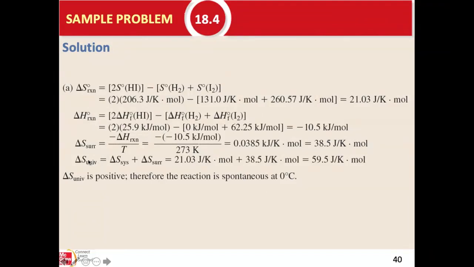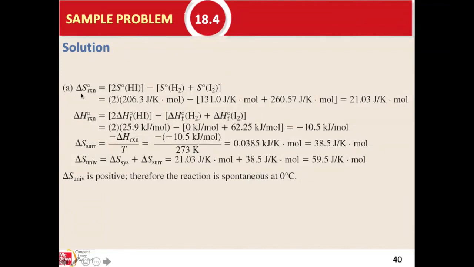Then the delta S of the universe is delta S of the system plus delta S of the surroundings. We calculate the delta S of the universe, and it is a positive number. Because the delta S of the universe is positive, that reaction will happen spontaneously at 0 degrees Celsius.